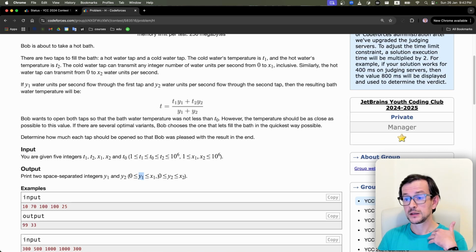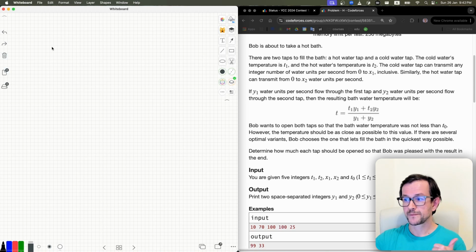Now what? Now we need to find the value of y2. How do we do it? We look at this formula. So let's carefully write down what this formula means. We have our temperature, it's equal to T1 y1 plus T2 y2 divided by y1 plus y2.